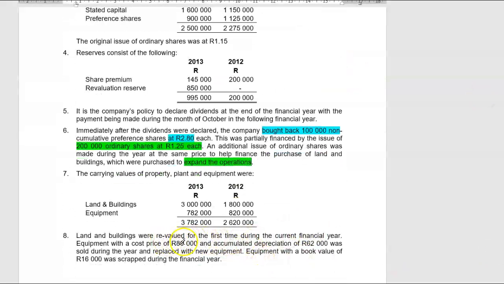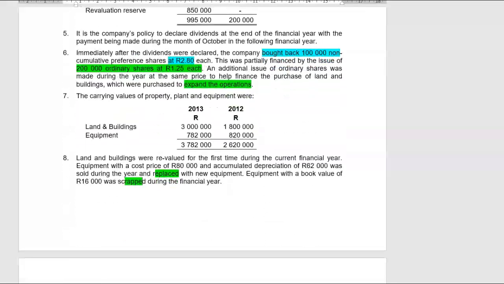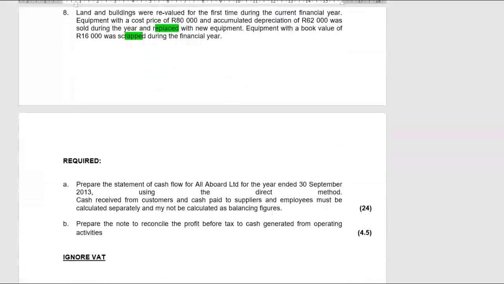Equipment with a cost price of 80,000 and accumulated depreciation of 62,000 was sold during the year and replaced with new equipment. Equipment with a book value of 16,000 was scrapped during the financial year. So some equipment was replaced, sold, bought, sold, and scrapped. Okay.